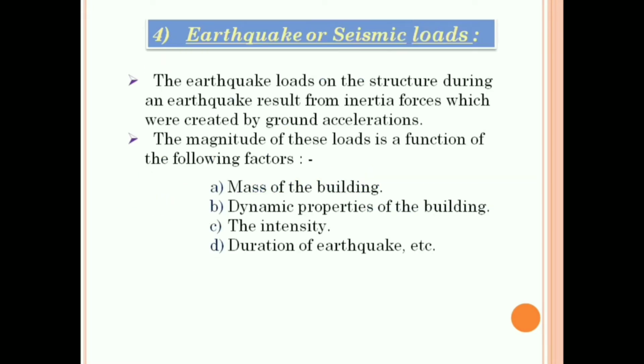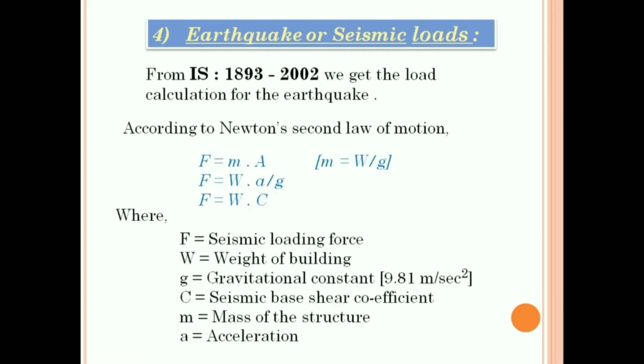Fourth one is earthquake or seismic loads. The earthquake loads on the structure during an earthquake result from inertia forces which were created by ground acceleration. The magnitude of these loads is a function of the following factors. First one is mass of the building, second is dynamic properties of the building, third one is the intensity, and last one duration of earthquake. The earthquake or seismic loads are described in IS 1893 2002.